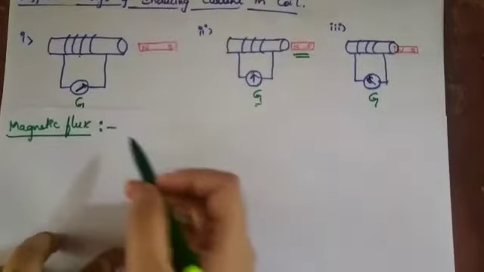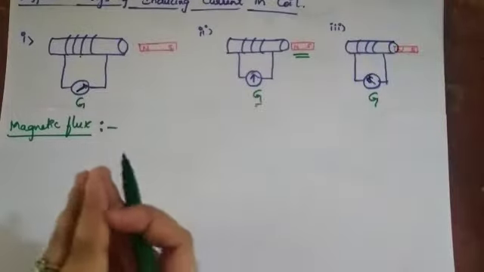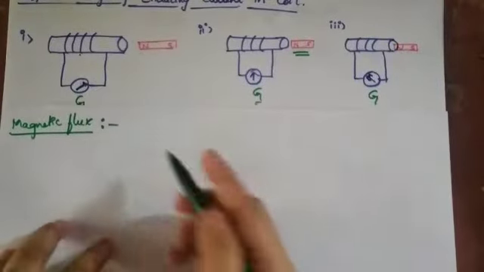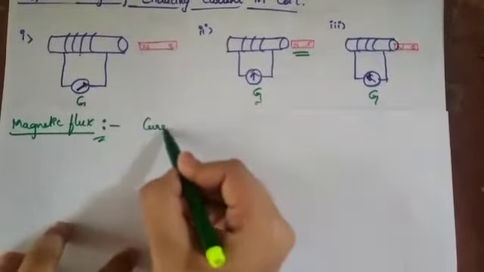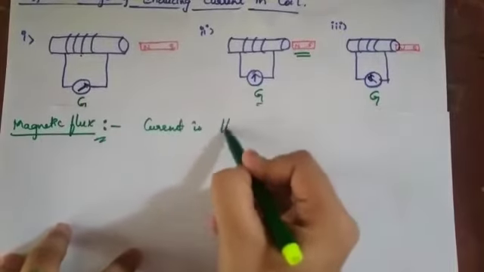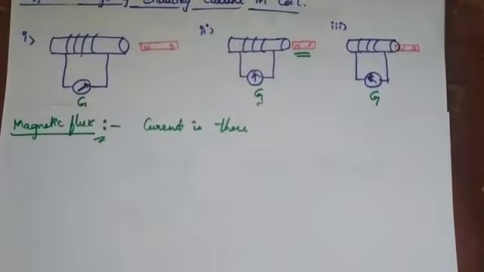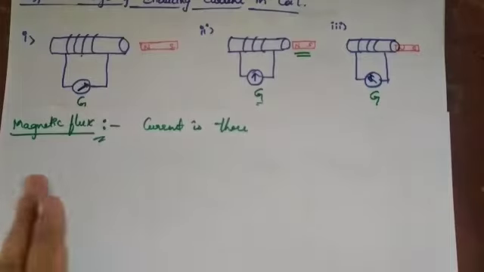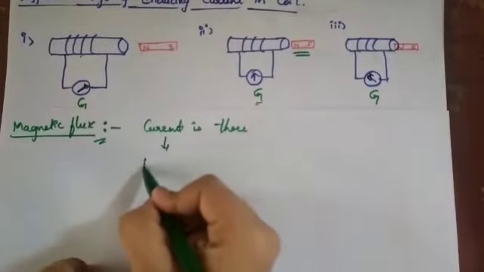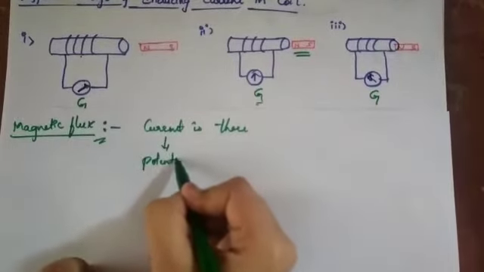Now, the current has been produced in the circuit. We know that when there is a change in magnetic flux, the current is produced. Whenever there is a passage of current, or passage of electrons, there should be a potential difference across the circuit, isn't it?